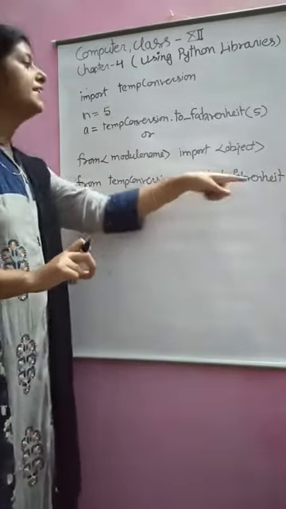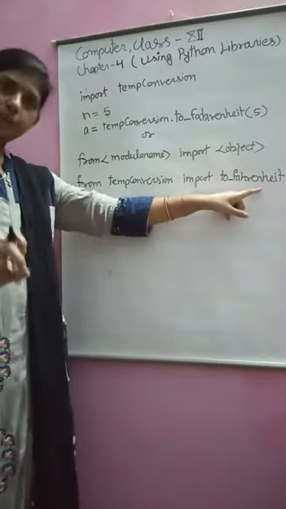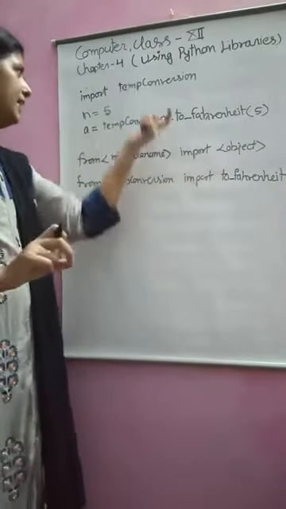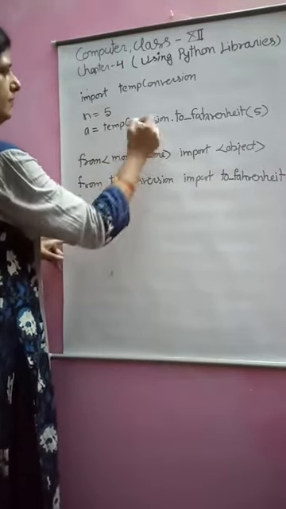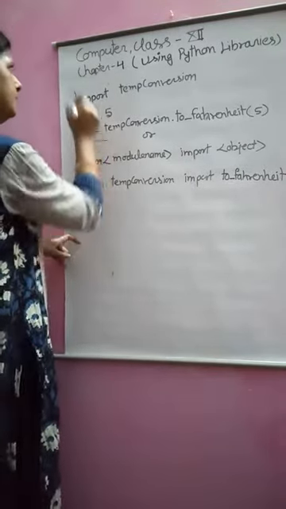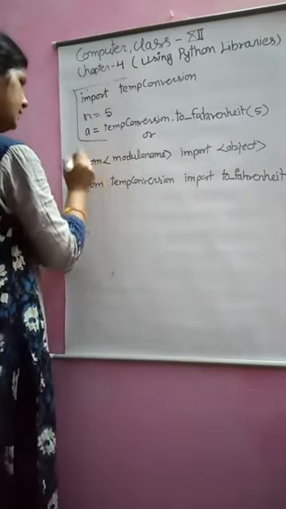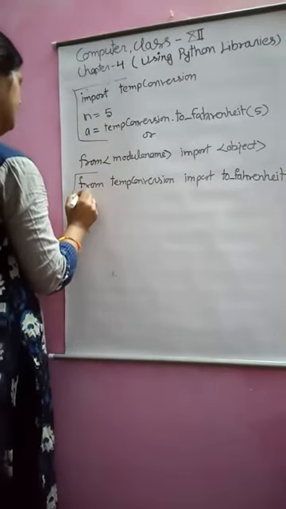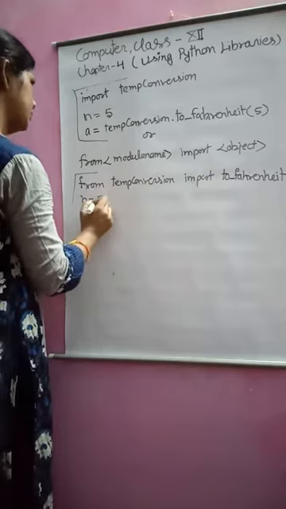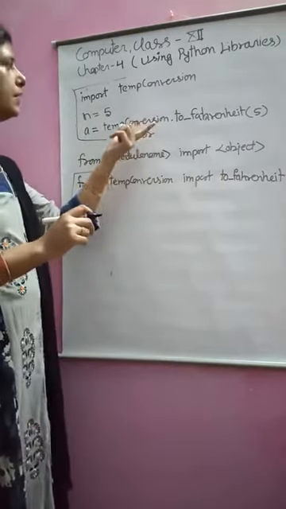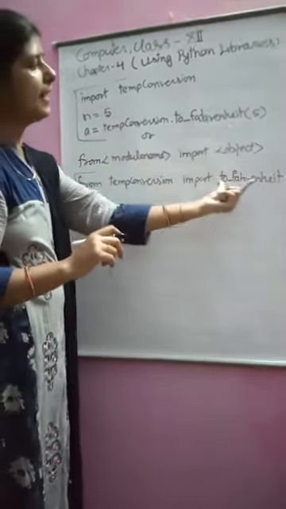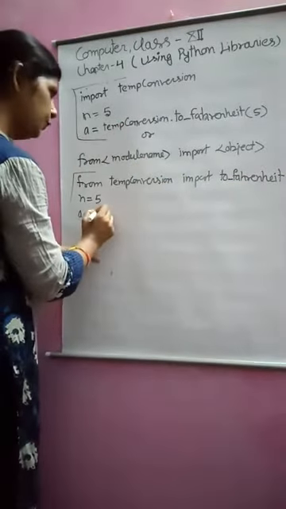If you write this, meaning you are importing only this object, then you can use it. This is your program, a complete program, and this is another program. Now you can write n is equal to 5, a is equal to, and now you don't have to use the module name. You can write the object name directly, to Fahrenheit.